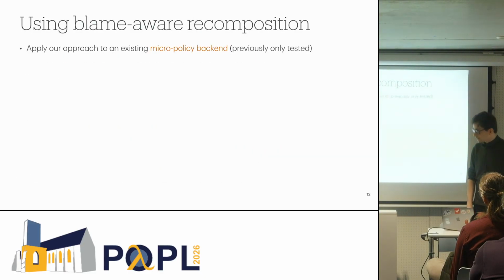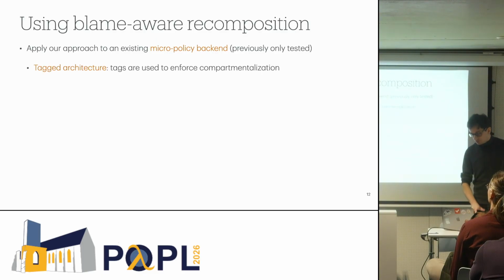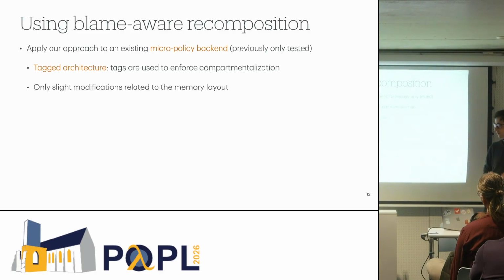So we apply this technique to an existing micro-PriSC backend that was only previously tested. So it's a programmable tagged architecture where tags are used to enforce compartmentalization. And we only needed to do very slight modifications related to the memory layout.